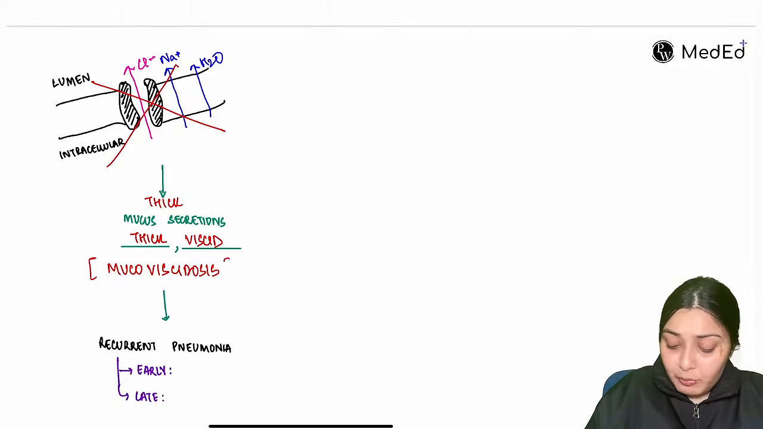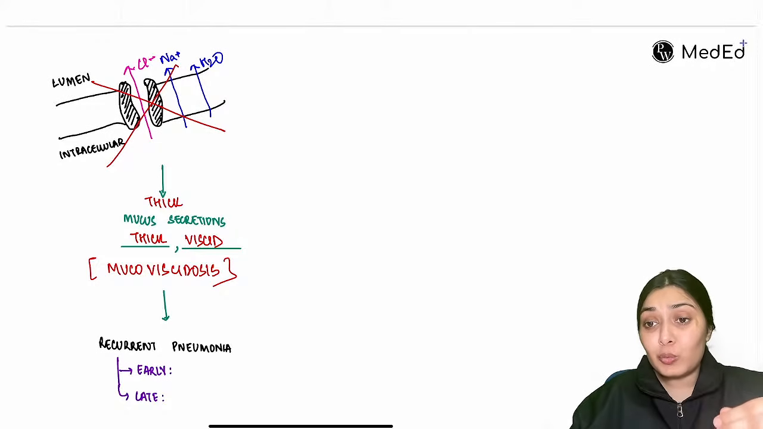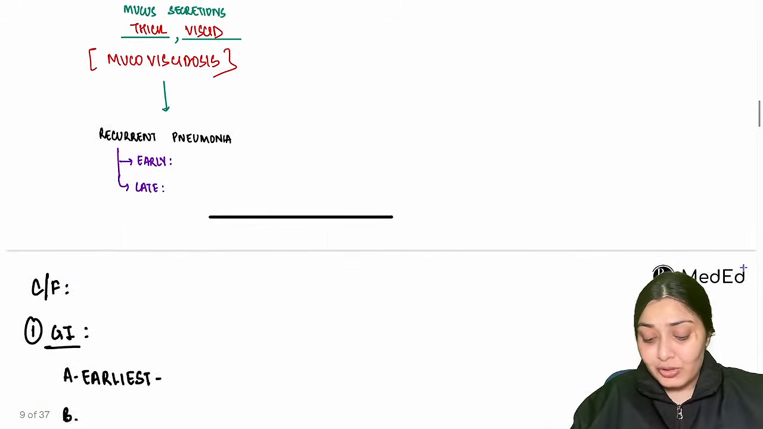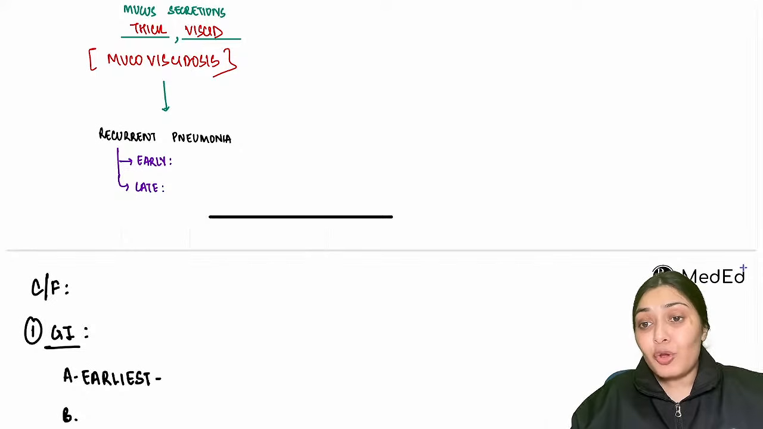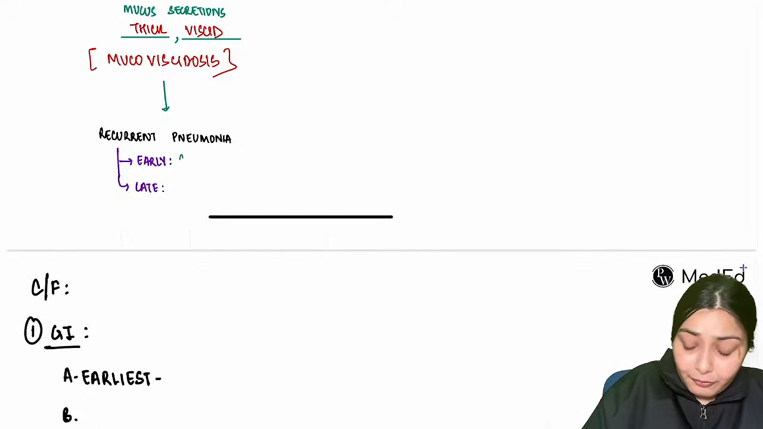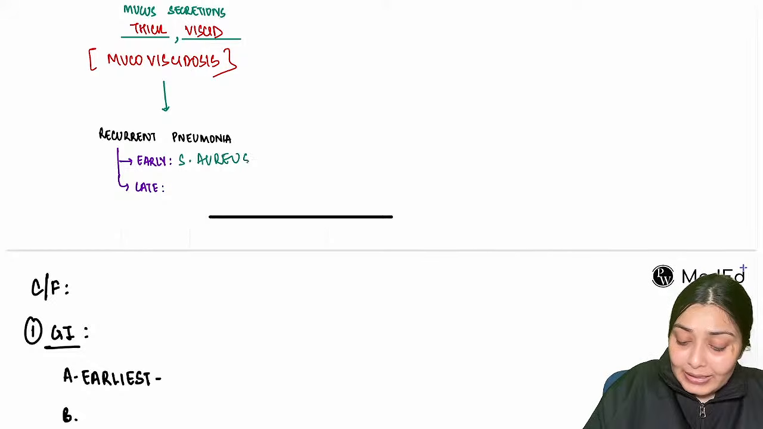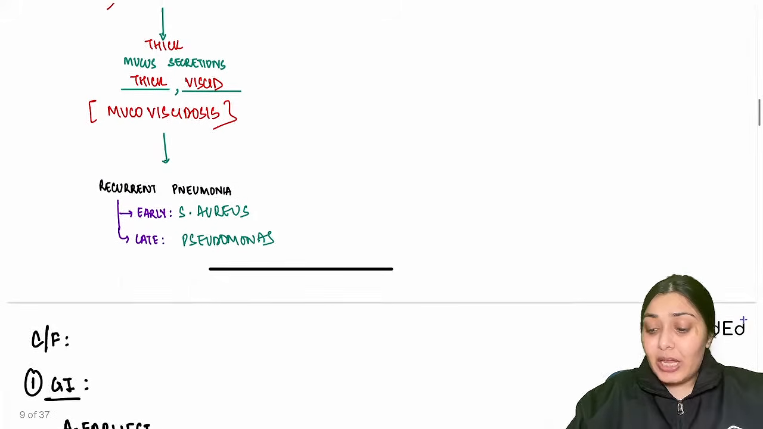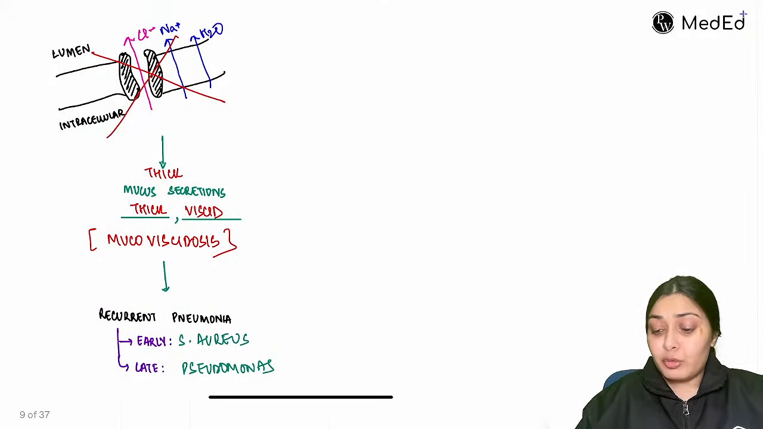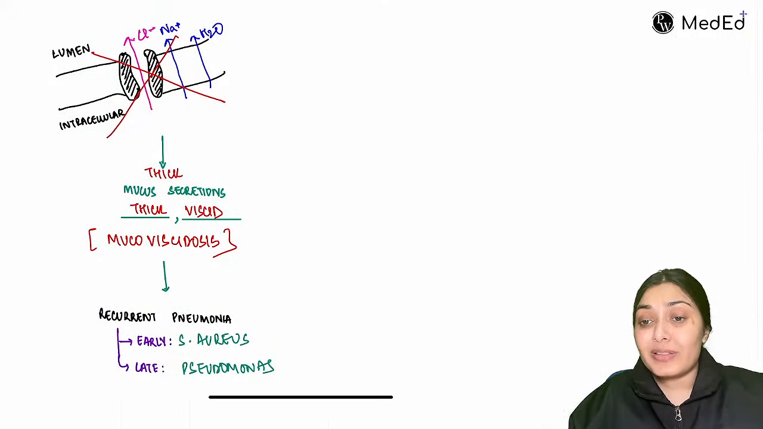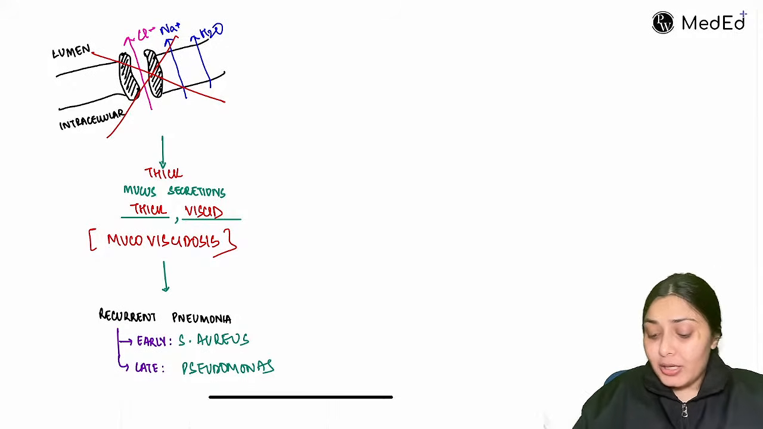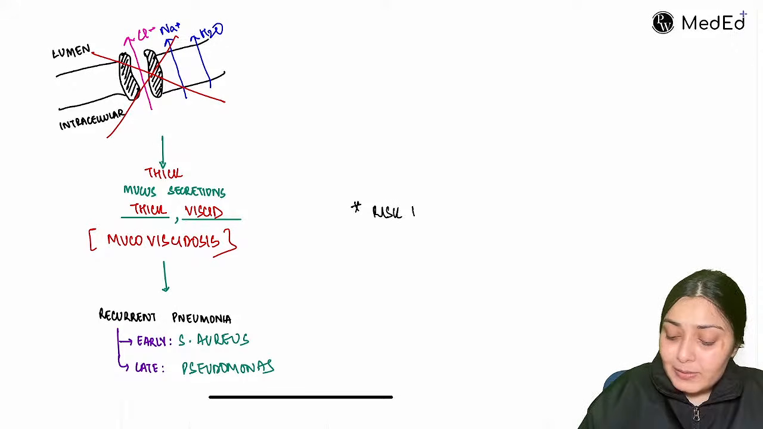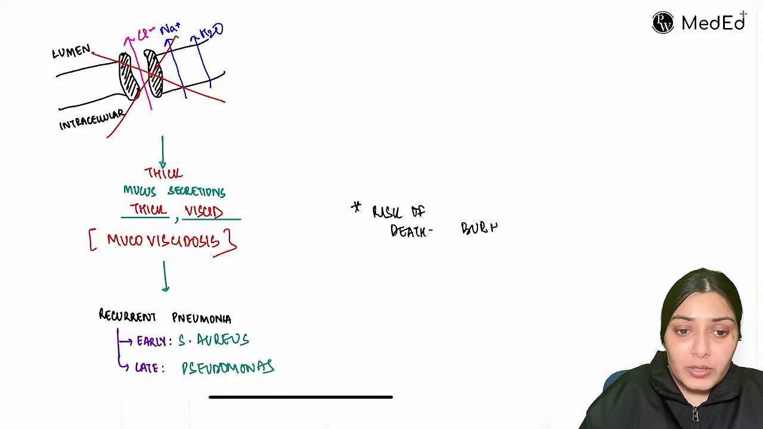Because of those thick secretions that are very difficult to clear out, there will be recurrent pneumonias in these children. In early life, which organism causes pneumonia here? Streptococcus or Staph aureus. And later, it is Pseudomonas which is the culprit. If they ask you pneumonia by which organism has the highest risk of death in these patients, then that's Burkholderia. So risk of death is maximum with Burkholderia species.